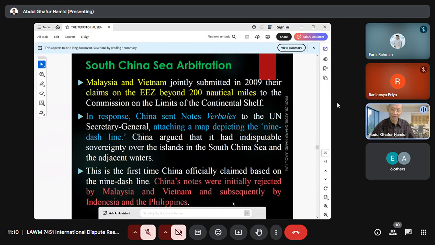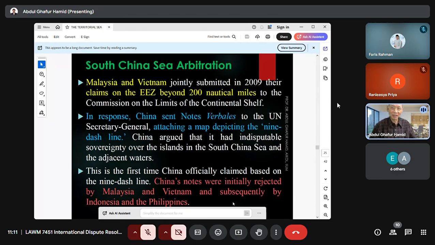Oil and natural gas are extracted from the continental shelf. Even though beyond 200 nautical miles the seawaters are high seas, the seabed and subsoil are still under the jurisdiction of the coastal states. If they want to claim continental shelf beyond the easy limit of 200 nautical miles, then they have to submit to the Commission on the Limits of the Continental Shelf, which is established by the UNCLOS 1982, Convention on the Law of the Sea 1982.